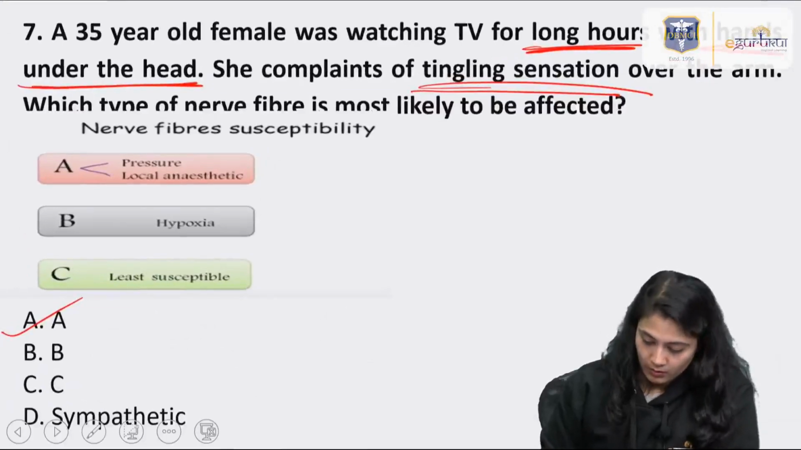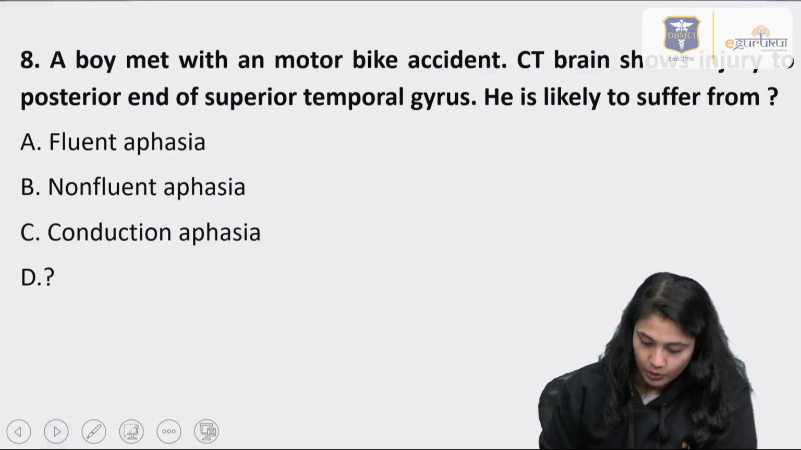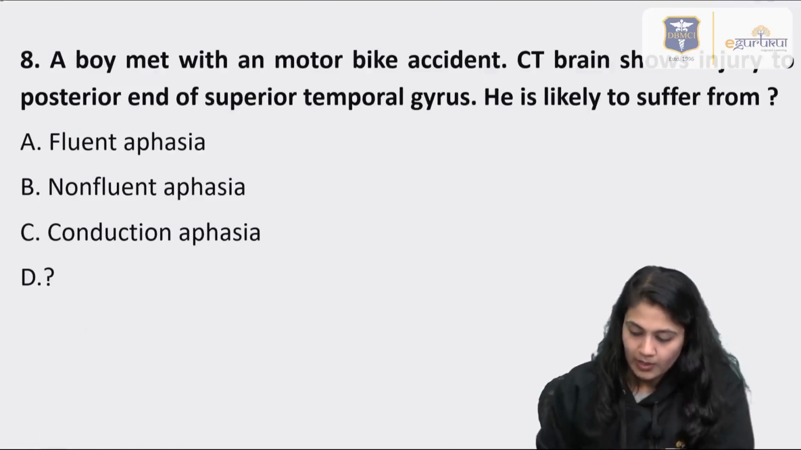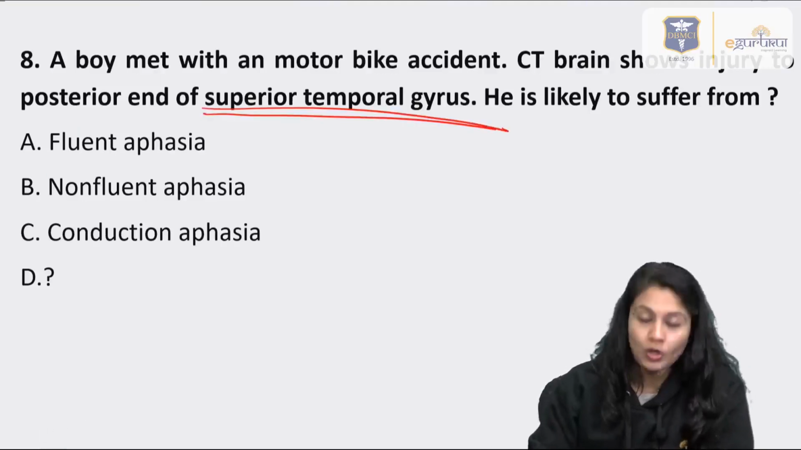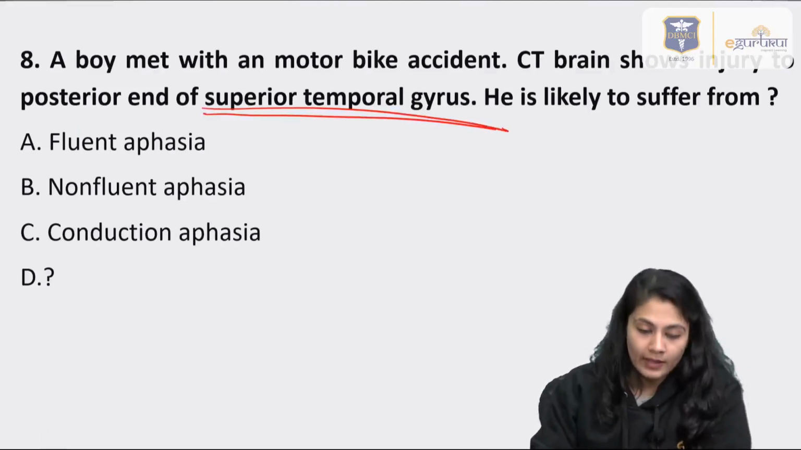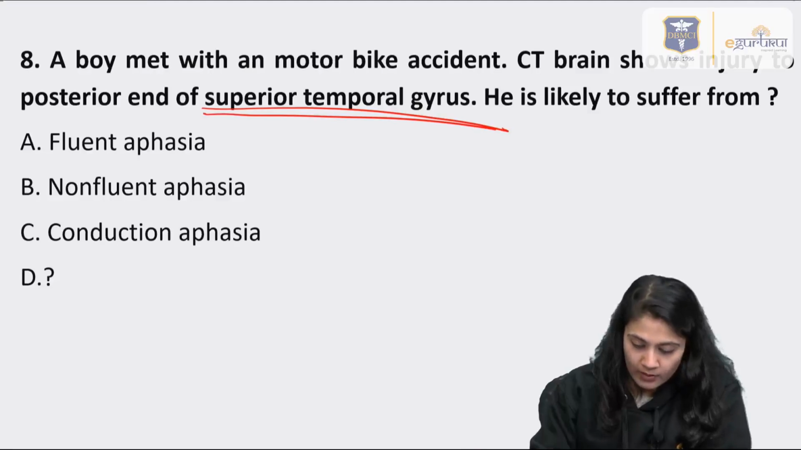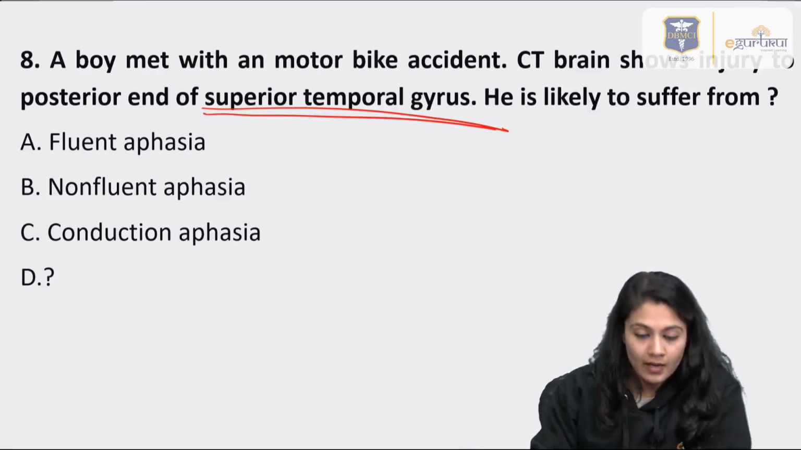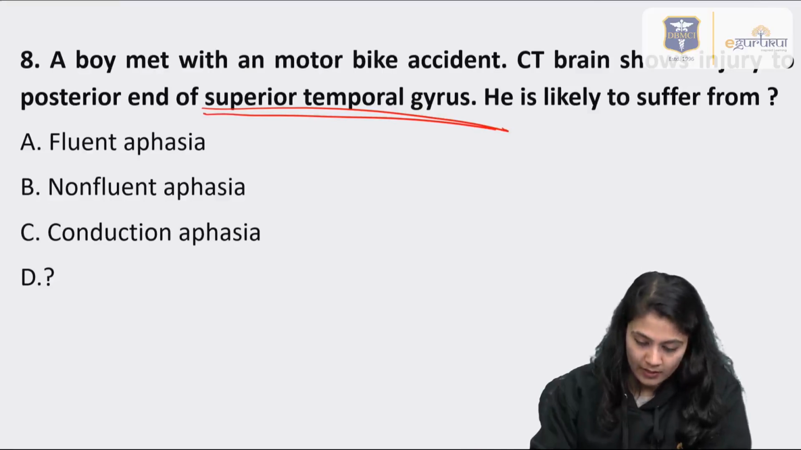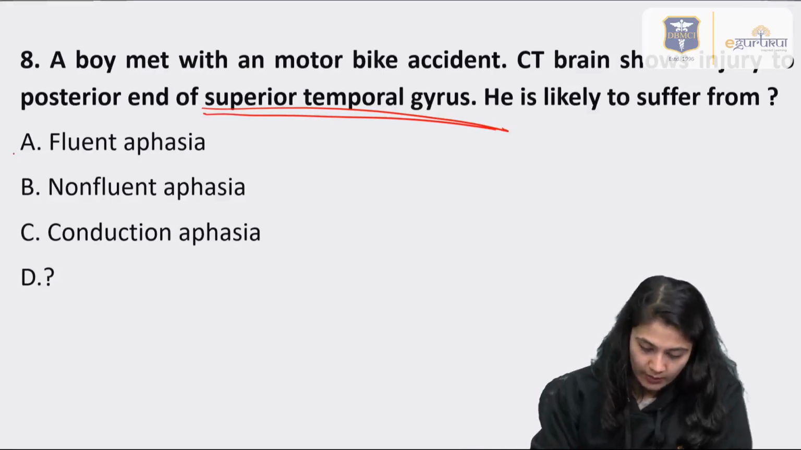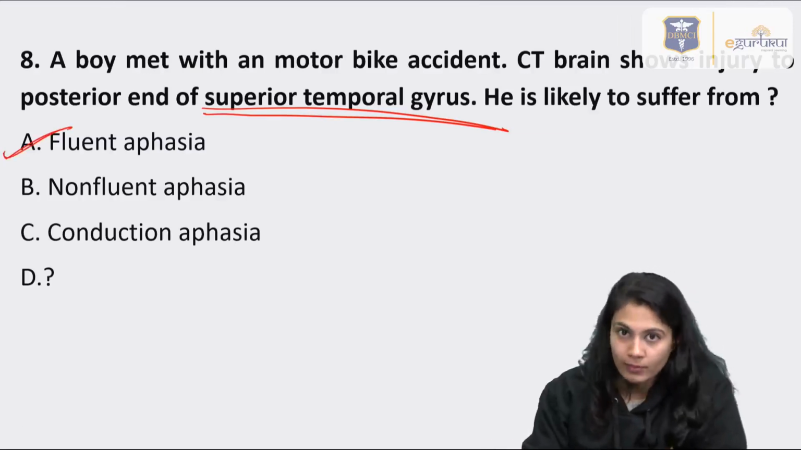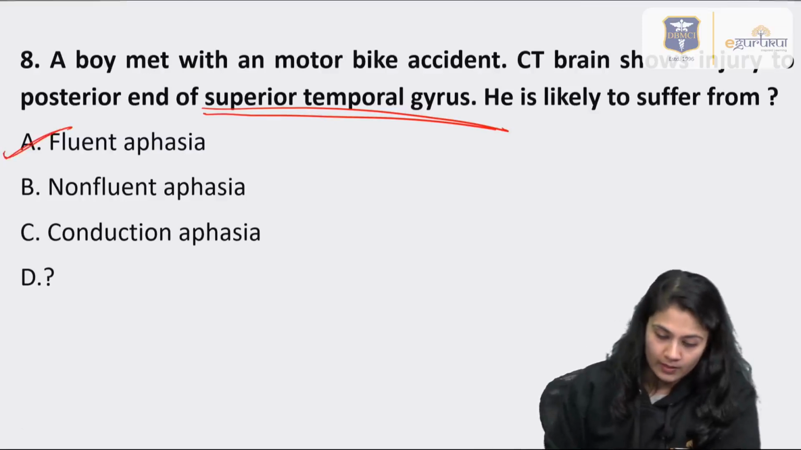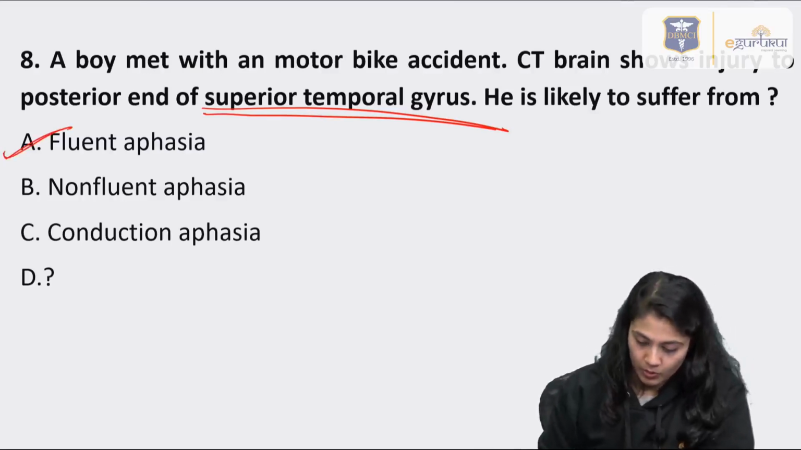So moving on to the next question. Now a person has an accident and the superior temporal gyrus is affected. We already discussed that in the superior temporal gyrus we have Wernicke's area, and because of that, fluent aphasia will be there. Fluent or sensory aphasia, which was already discussed in the previous questions.